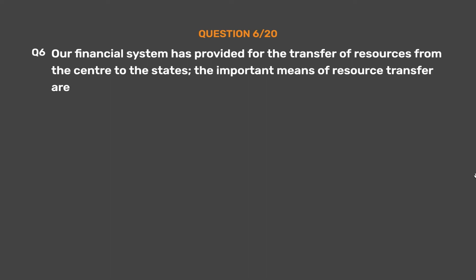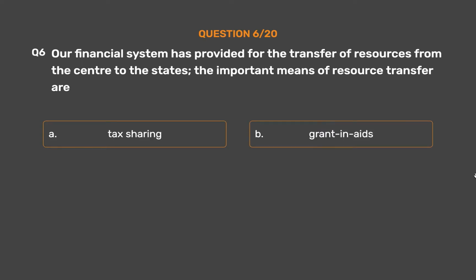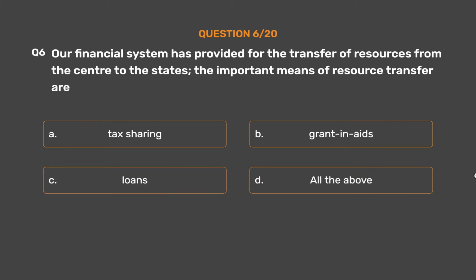Question number 6. Our financial system has provided for the transfer of resources from the center to the states. The important means of resource transfer are Option A, Tax sharing. Option B, Grants-in-aid. Option C, Loans. Option D, All the above.